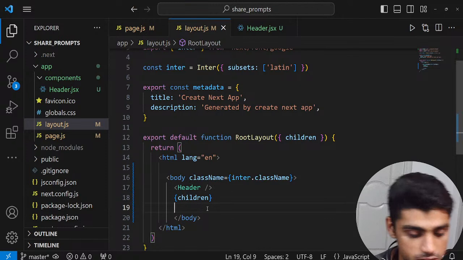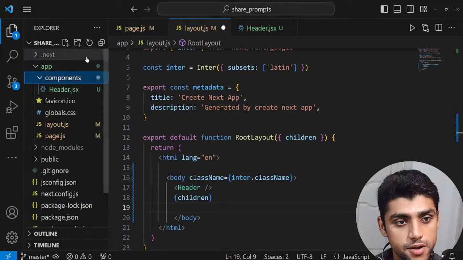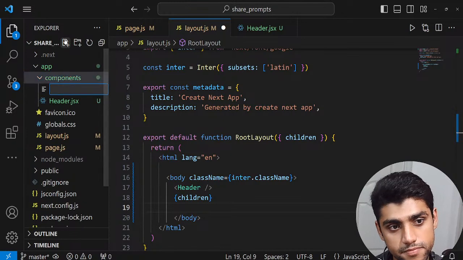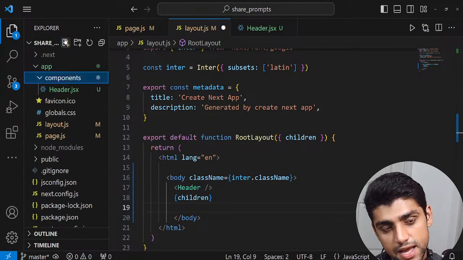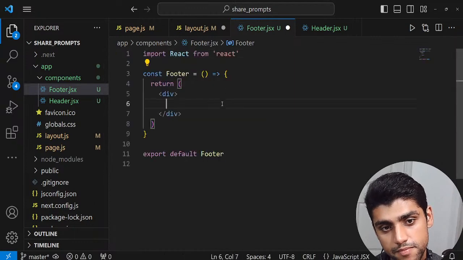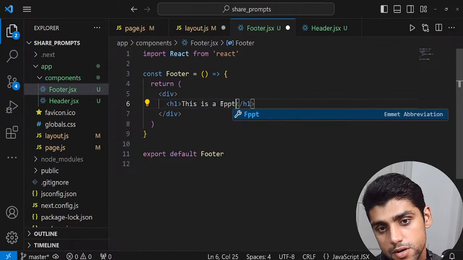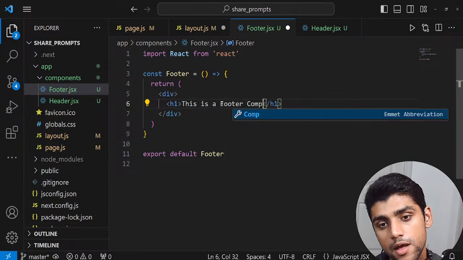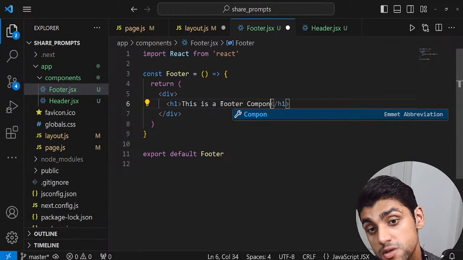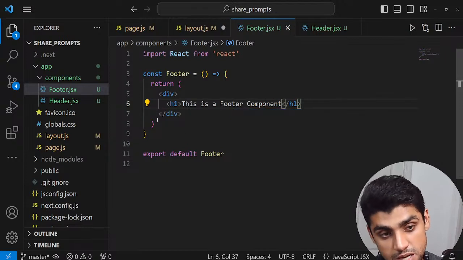Now I want to add a footer component. So I'll go to the components, create another component over here called footer.jsx, and we'll just type in rafc. And over here, I'll say h1, this is a footer component. Now, recommended, all of these components by default are server-side components. And if you want to change them, I'll tell you how to change them in a second.